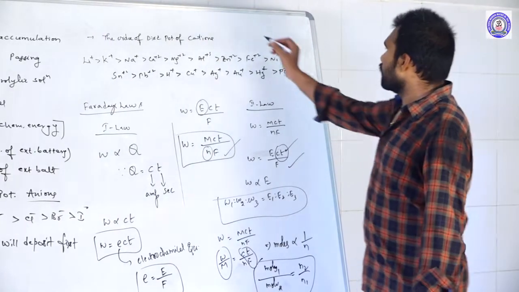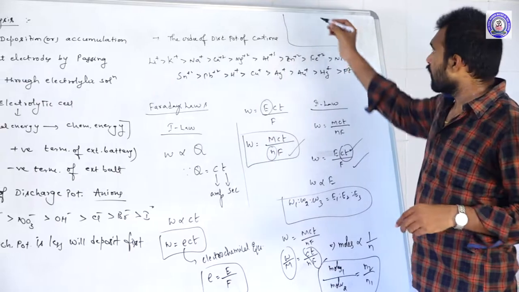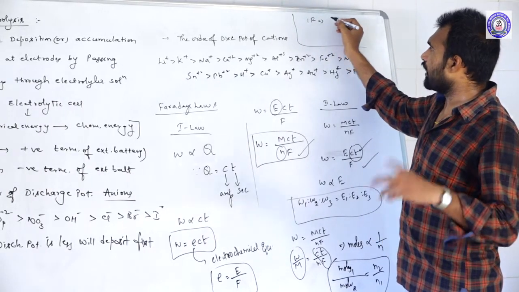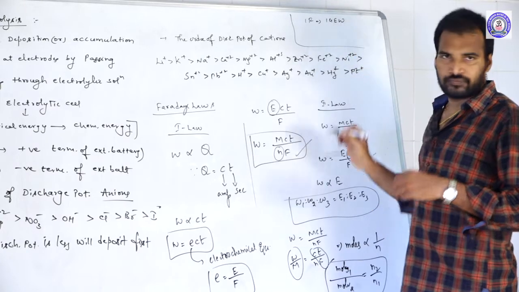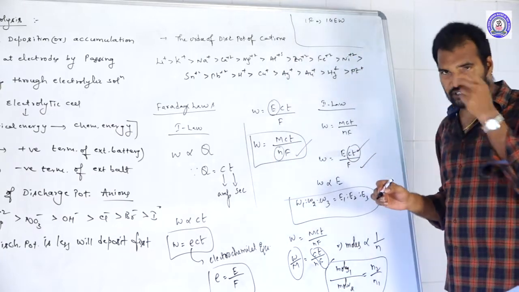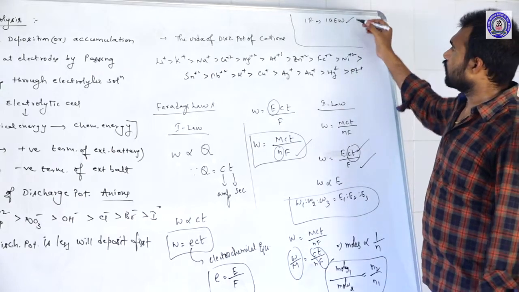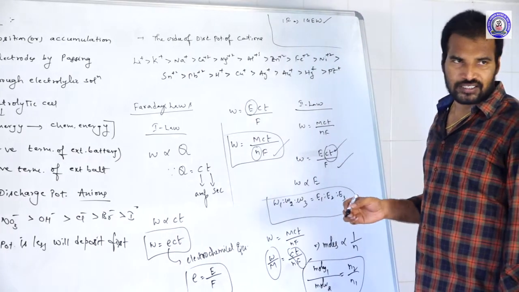Here a few points you should remember. 1 Faraday always deposits 1 gram equivalent weight of the substance.